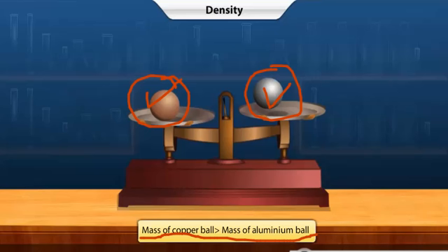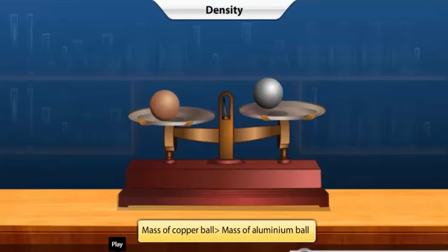Then why is it happening? So let's take a look at why it is happening and how the density is going to define it. The copper ball weighs more than the aluminium ball. Why does the copper ball have greater mass than the aluminium ball of the same size?